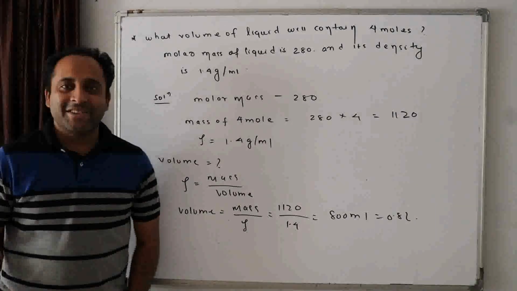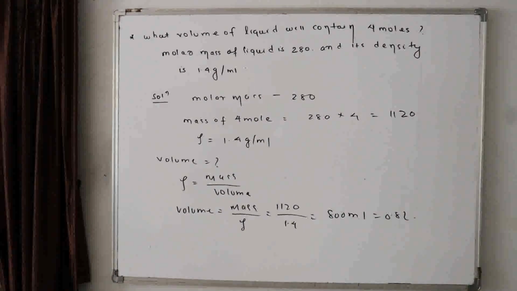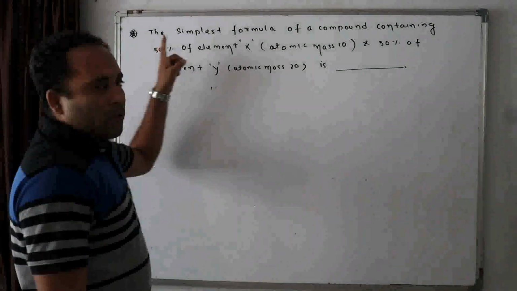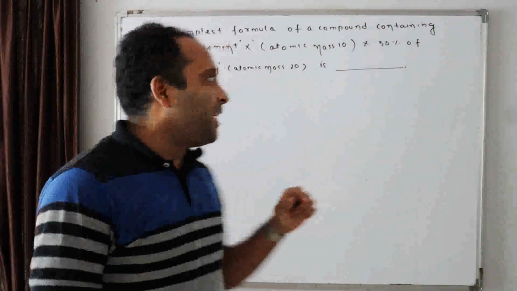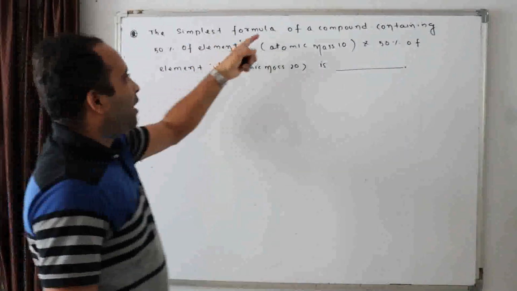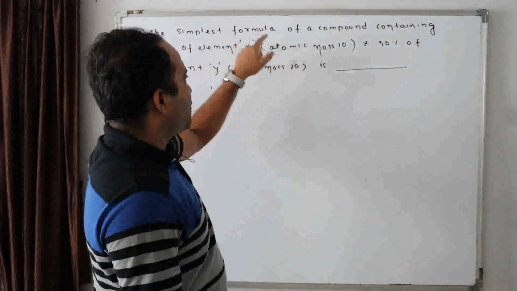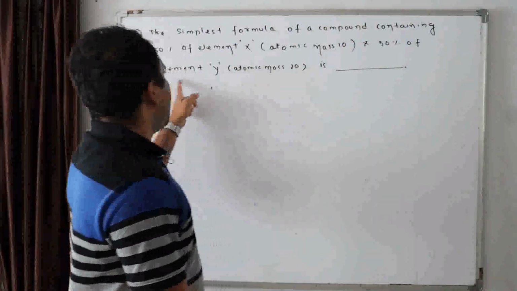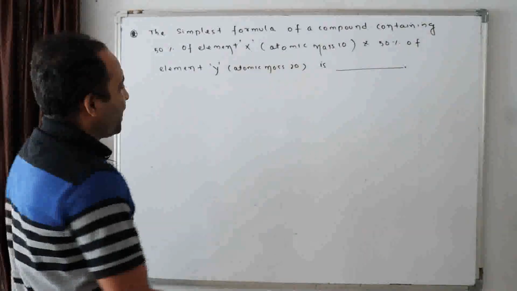Okay. Next question. Copy it. Look here. This question is from today's discussion, percentage composition. What did I discuss? The simplest formula of a compound containing 50% of element X whose atomic mass is 10, and 50% of element Y whose atomic mass is 20 is. Now, solution.